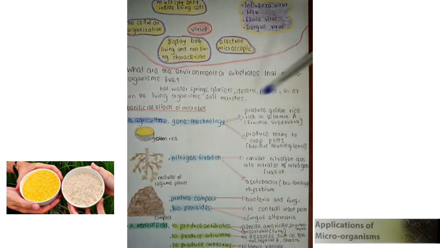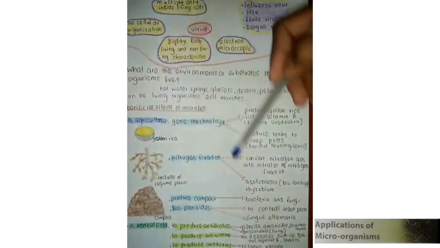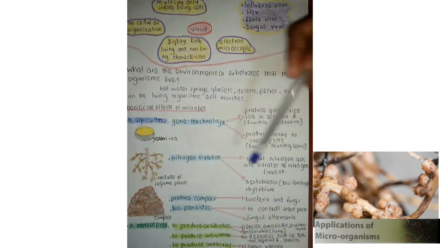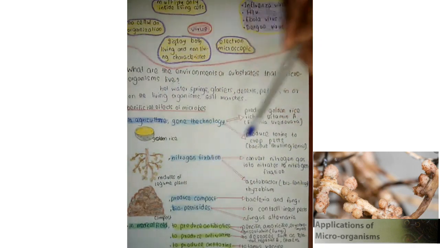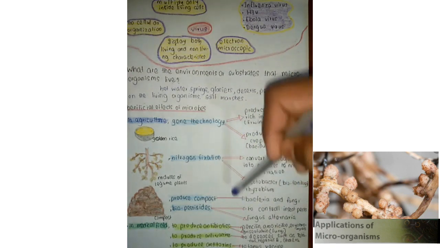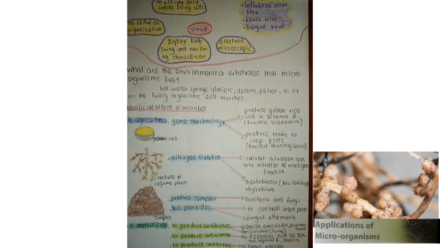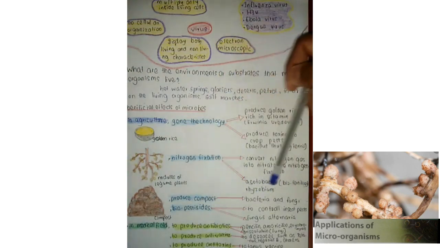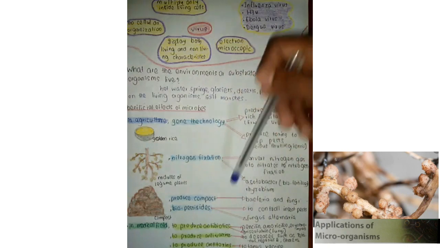These are the main instances of using microorganisms beneficially in gene technology. And then we are going to talk about nitrogen fixation. Nitrogen fixation is converting nitrogen gas into nitrates so that plants can easily absorb the nitrogen. In this process, there are two main microorganisms that help. They are Azotobacter, which is a biofertilizer, and Rhizobium, which lives in the nodules of legume plants.